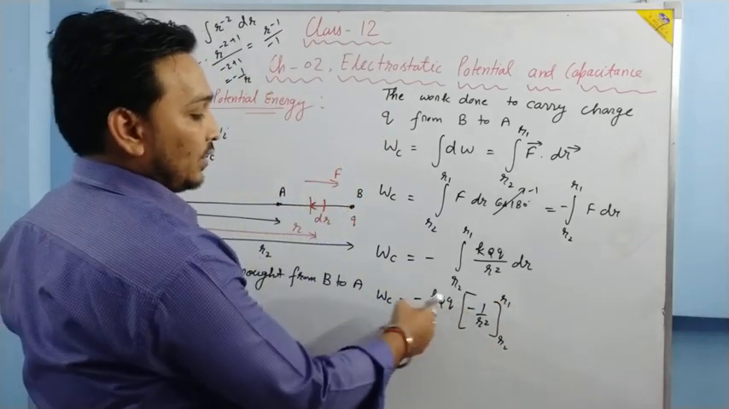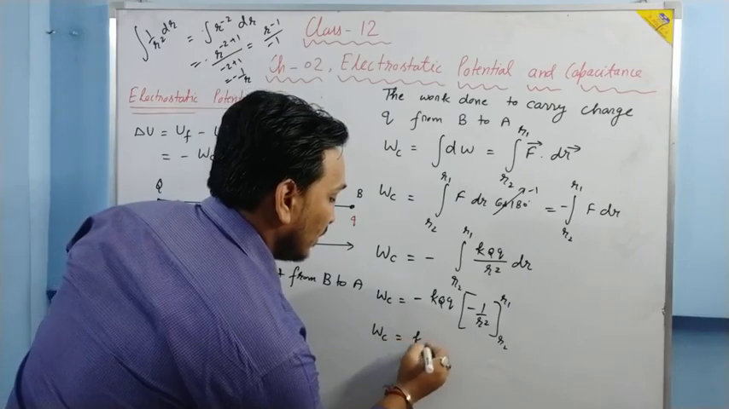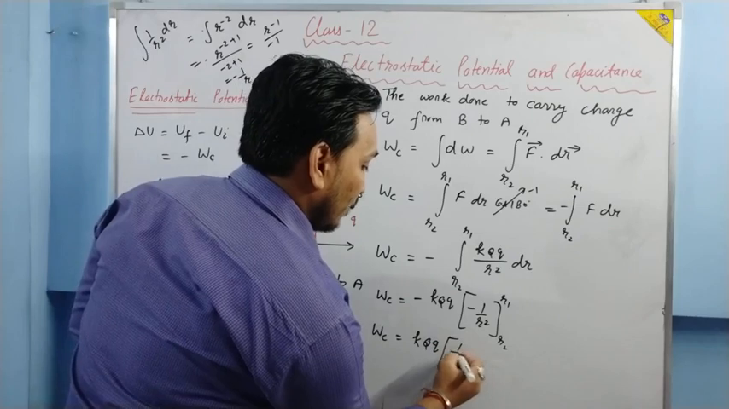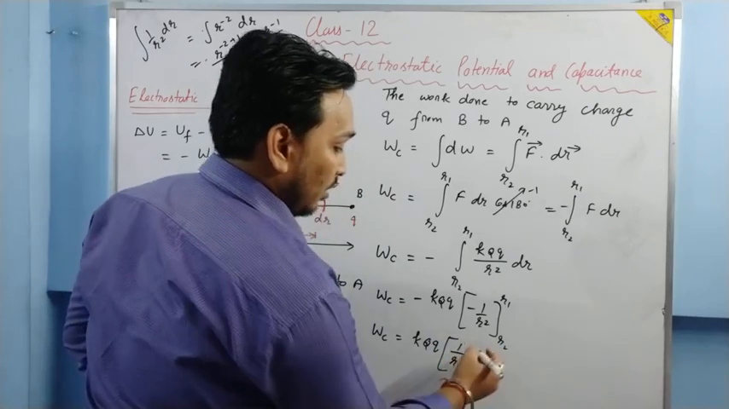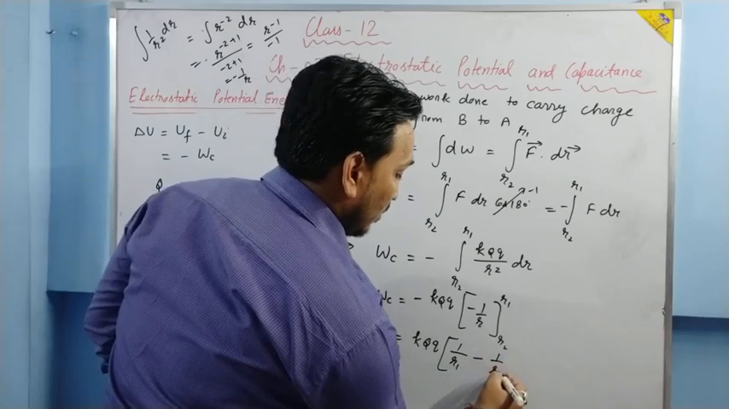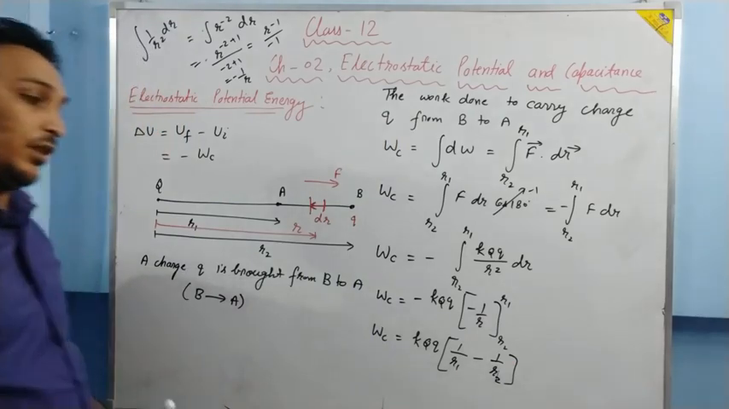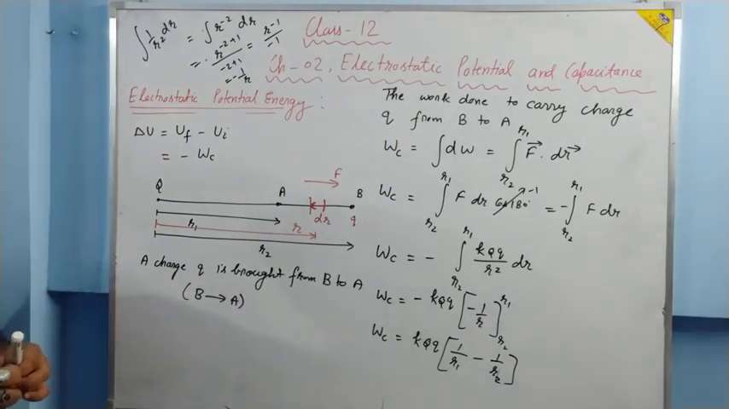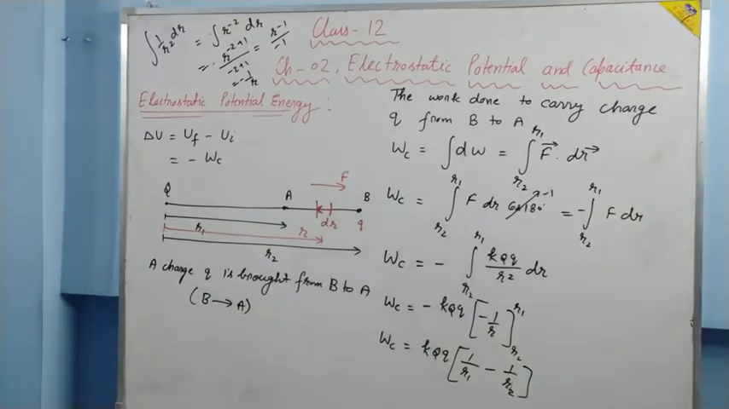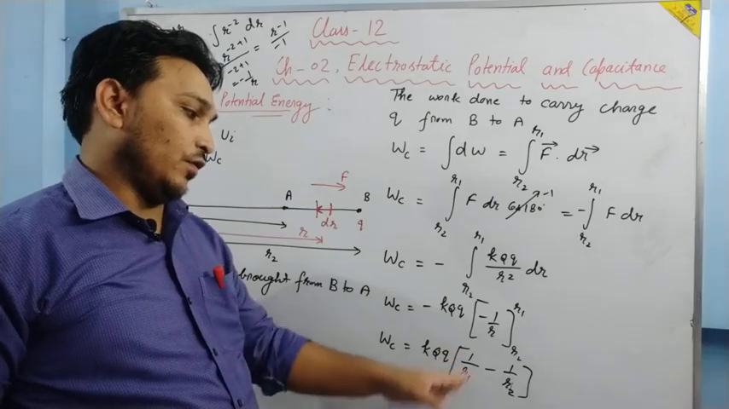Now you can send this sign out of the bracket. So work done by conservative force is K capital Q small q in the bracket 1 upon R1 minus 1 upon R2. Is it clear? This is the work done by conservative force. Is it clear?